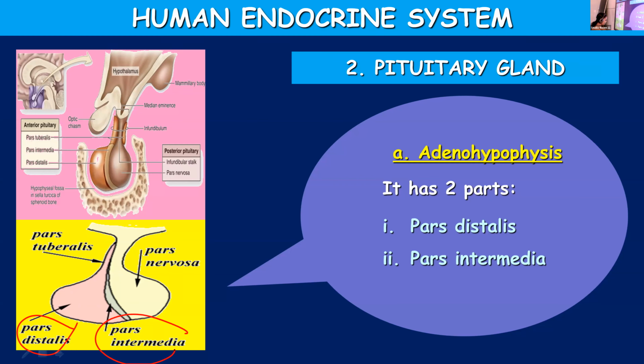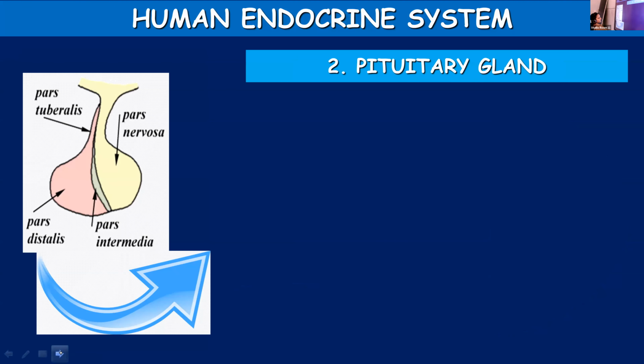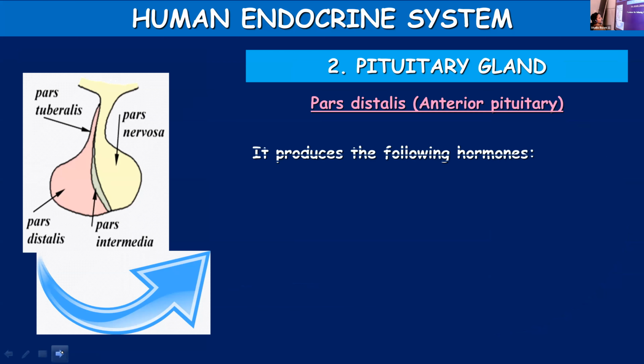So there are two major parts, pars distalis and pars intermedia. Once again, pituitary gland is broadly divided into adenohypophysis and neurohypophysis. Adenohypophysis is further subdivided into two portions, pars distalis and pars intermedia. So these two are coming under adenohypophysis. And the second part is pars distalis.